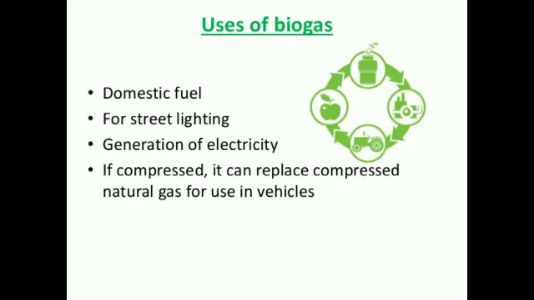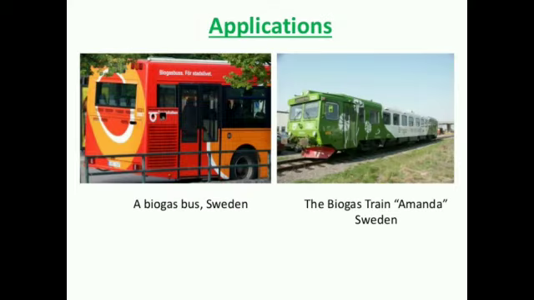Then the uses of biogas: it is used as a domestic fuel, for street lighting, and for electricity. If compressed, it can replace compressed natural gas for use in vehicles. So these are the different uses and applications of biogas. In Sweden, buses are run on biogas, and the train in Sweden is also based on biogas.